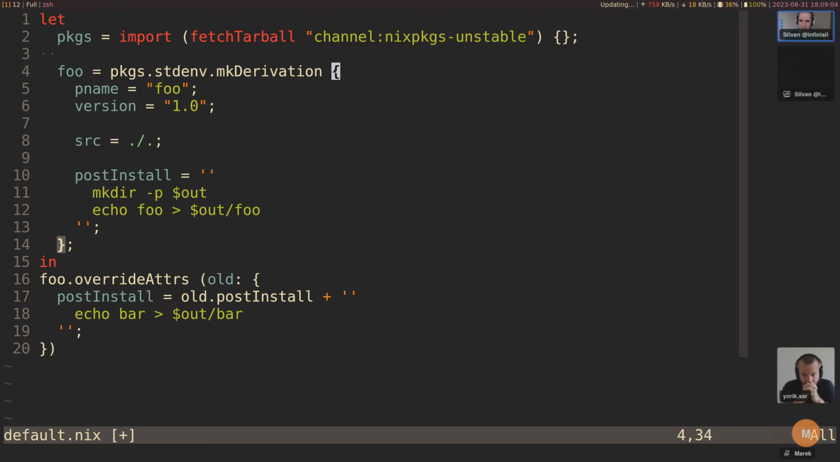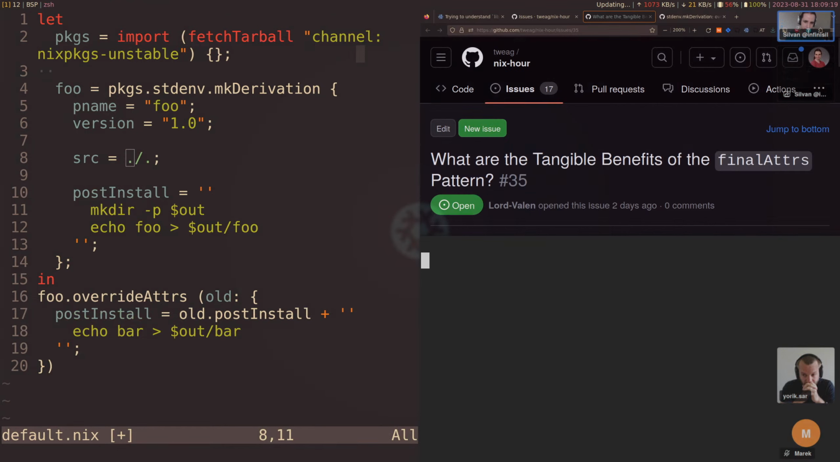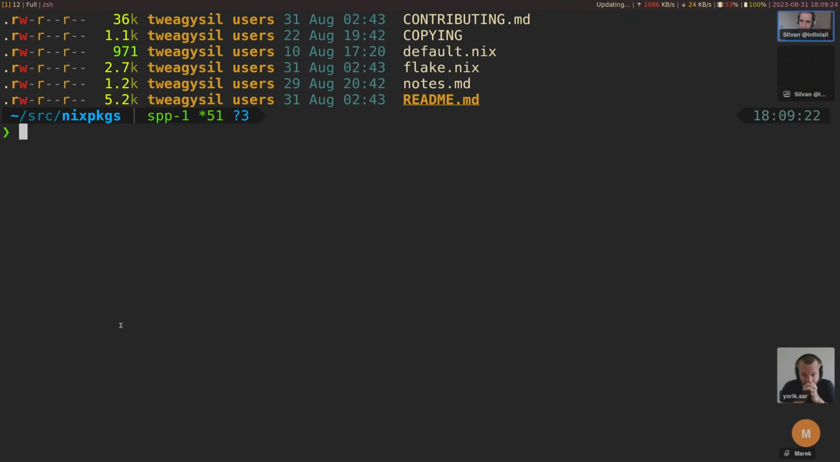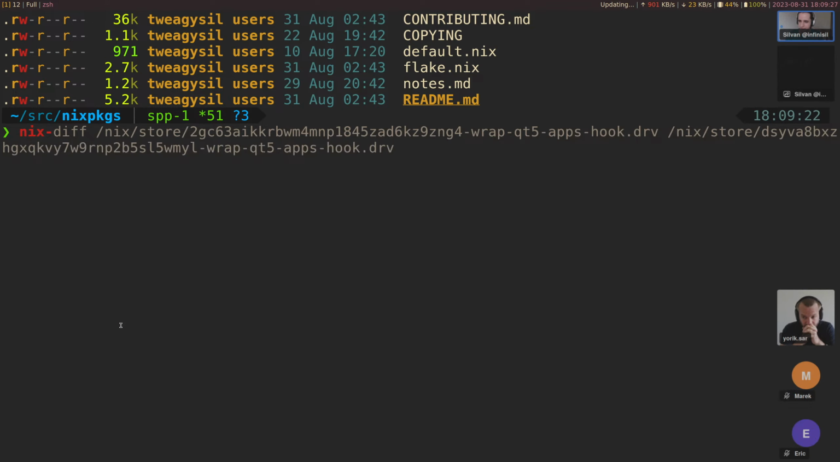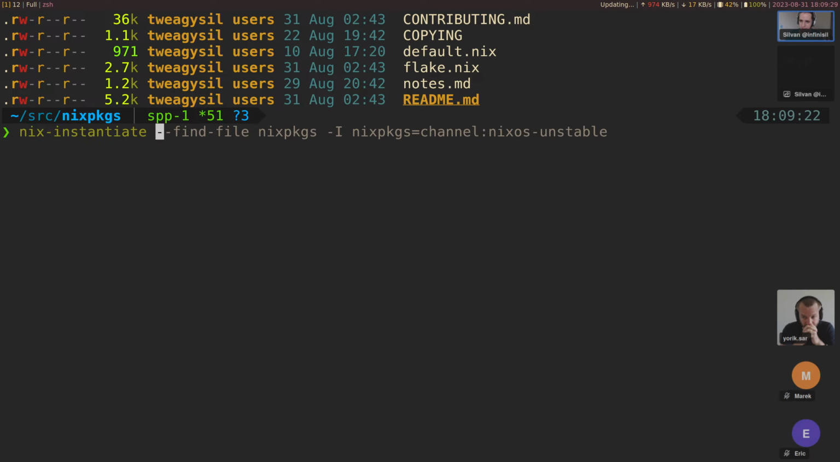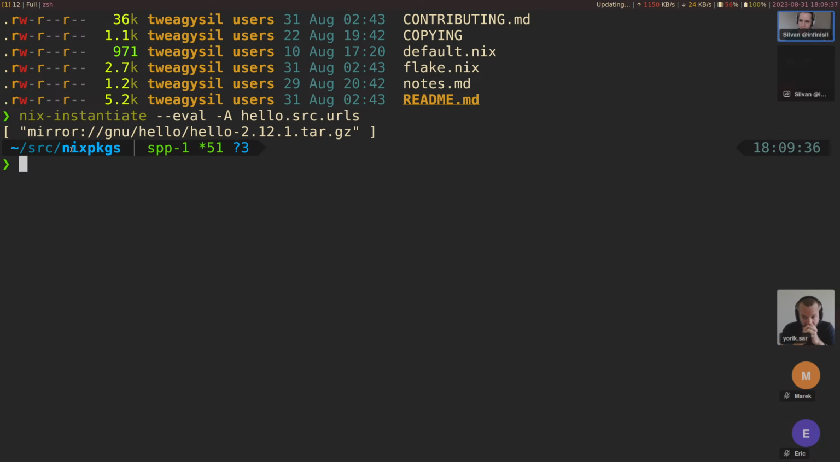But go back to the finalAttrs overriding pattern. One of the main things you want to do with the version is to use it to fetch the source. So in here, let's say we want to fetch the hello source. Let's go to nixpkgs and do a nix-instantiate --eval -a hello.src.urls. Okay, this is the URL where it fetches it from.